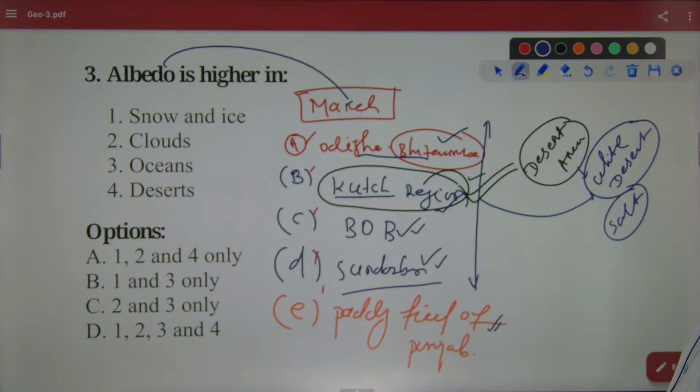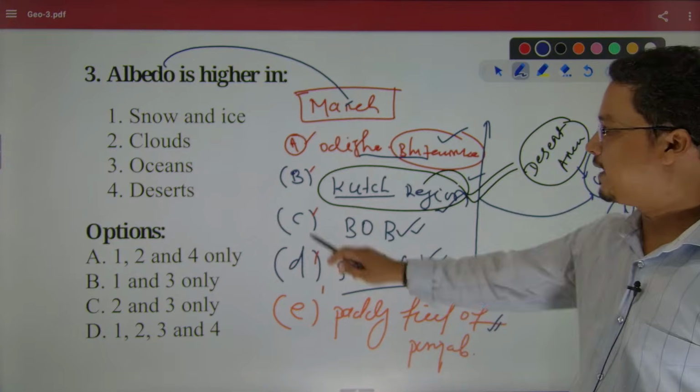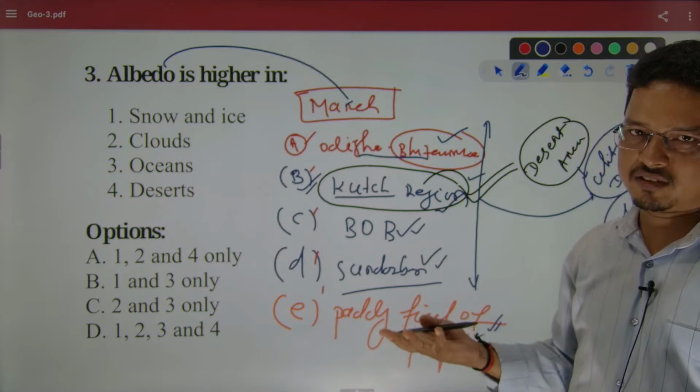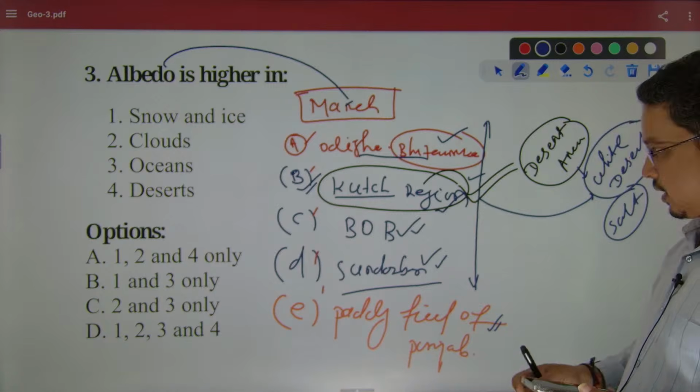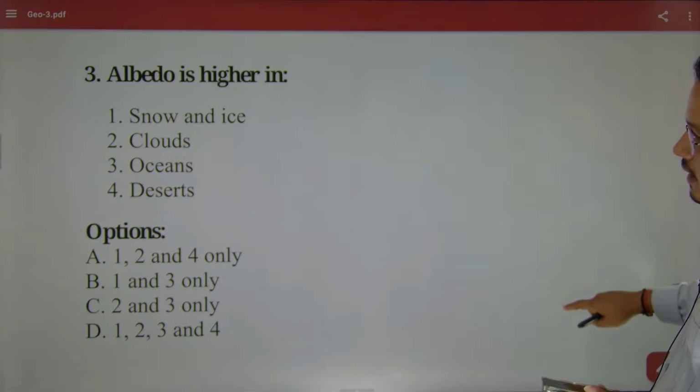So answer would be Kutch, because Kutch is famous for its white desert, and white means more reflection, more albedo. Okay, so that would be the answer.